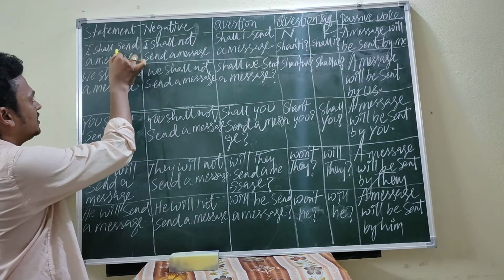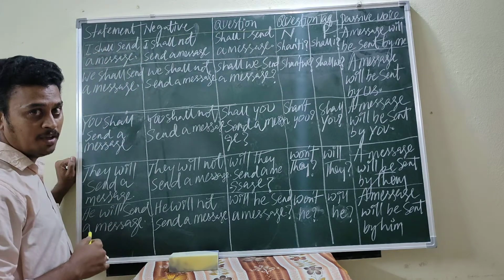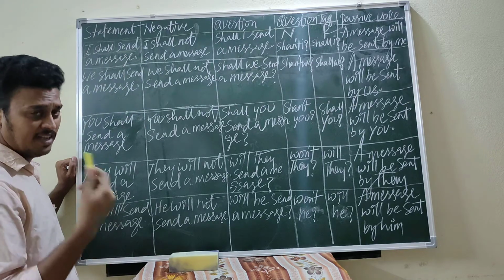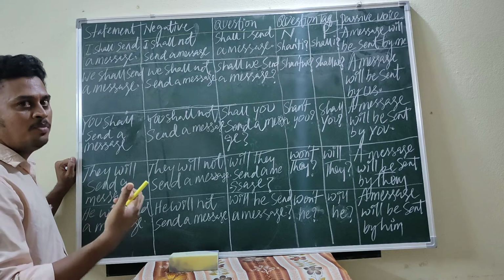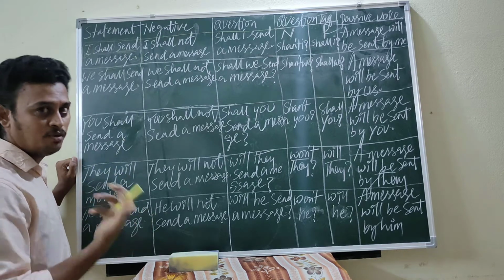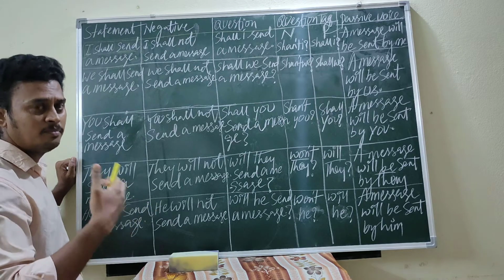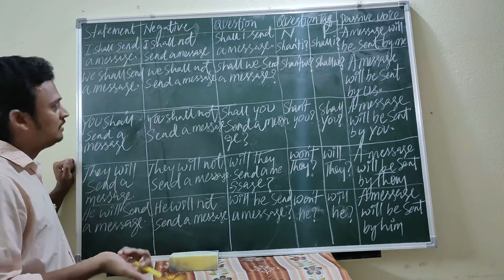Wherever the verb is, here shall is a helping verb, and send is a finite verb. What is a finite verb? The finite verb is the verb which has passive voice, which can be converted into passive voice.